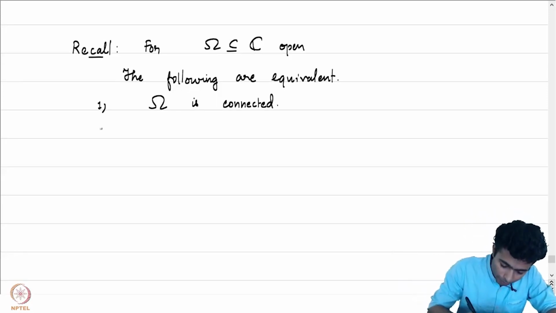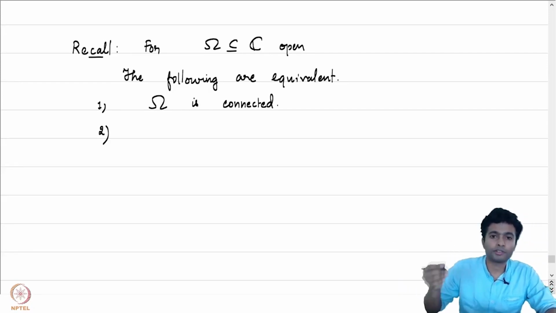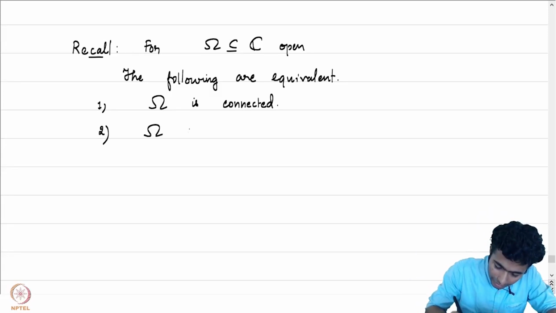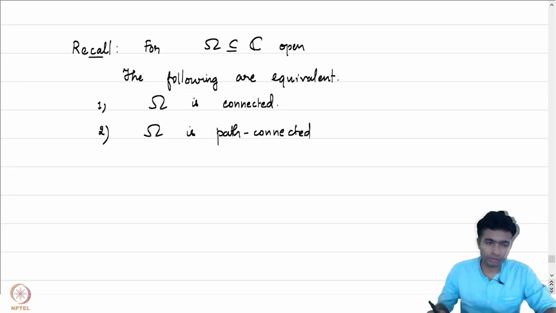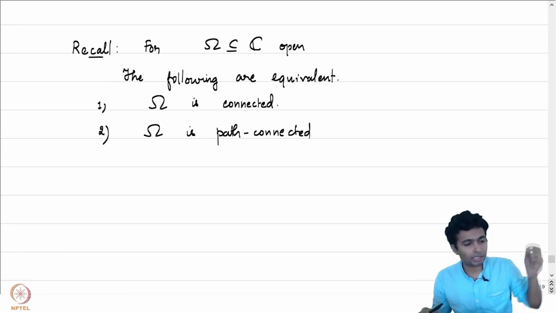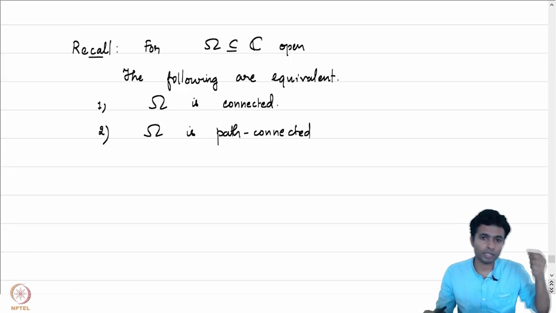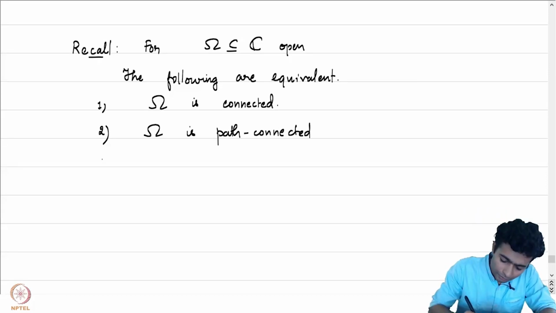What was 2? 2 said that an open connected subset of C is always path connected, and it is equivalent to demanding that it is connected. Omega is path connected. What is the meaning of path connected? That means given 2 points z1 and z2 in omega, there exists a curve gamma whose image is contained in omega such that the initial point of the curve is z1 and the terminal point is z2.